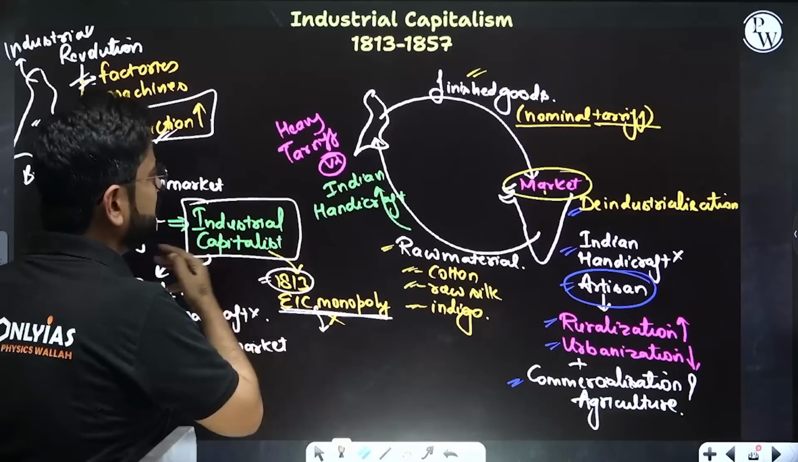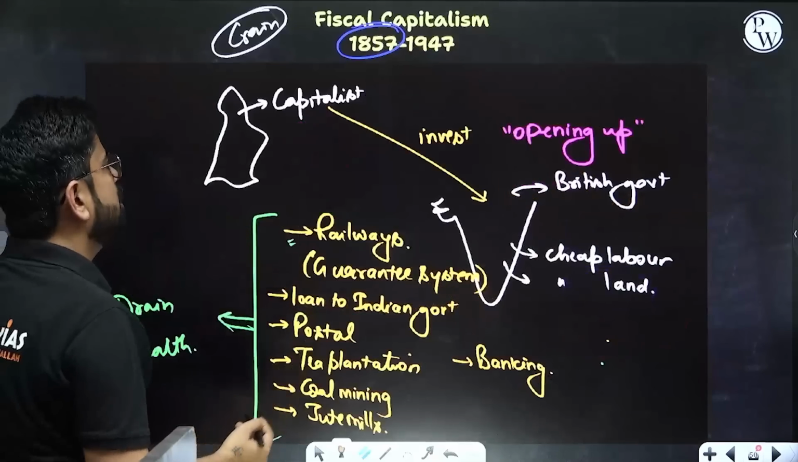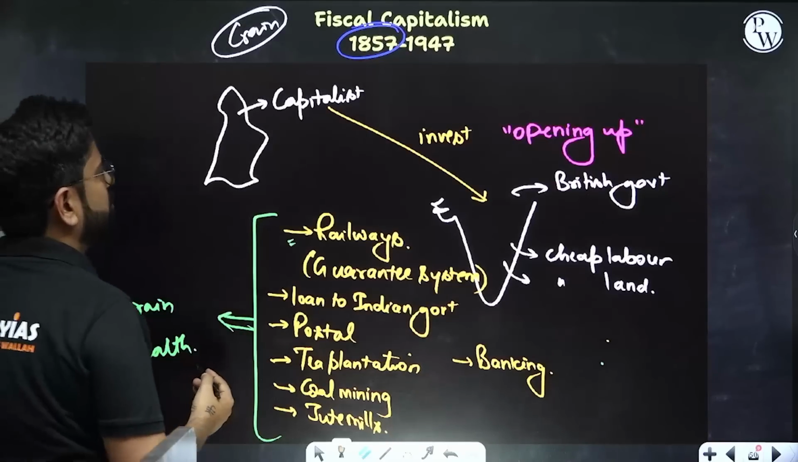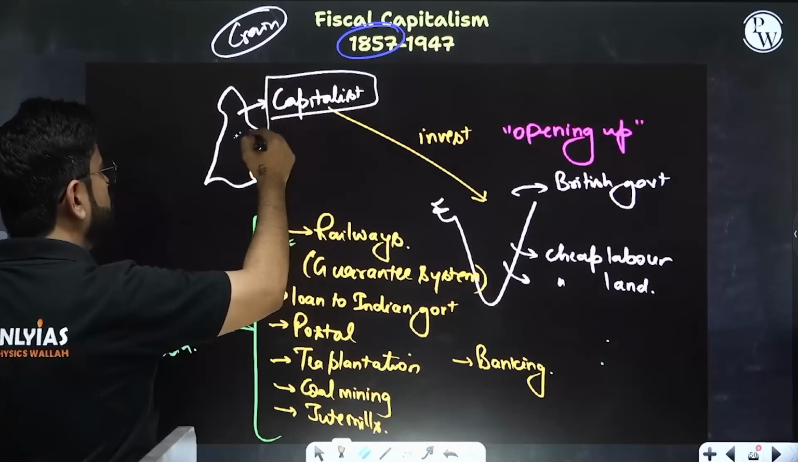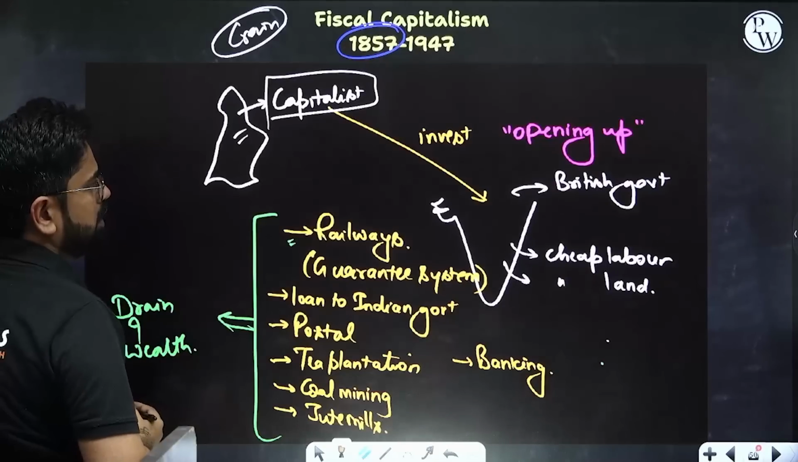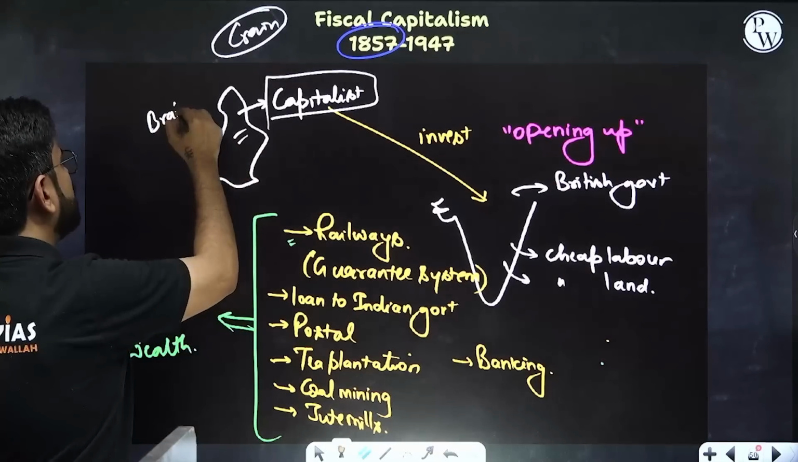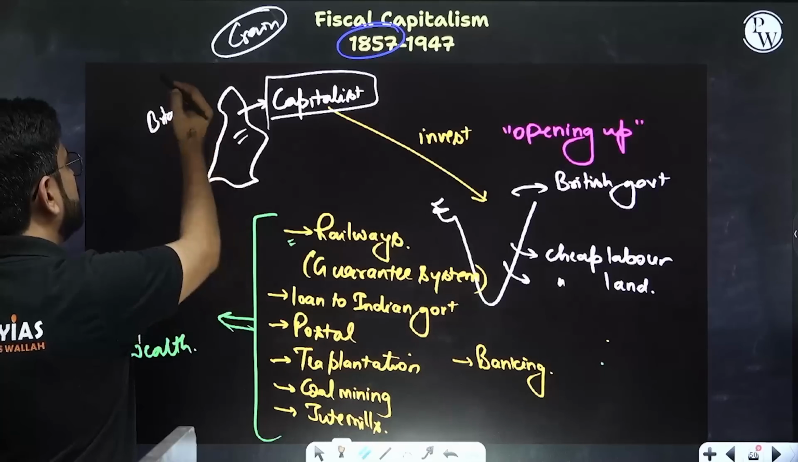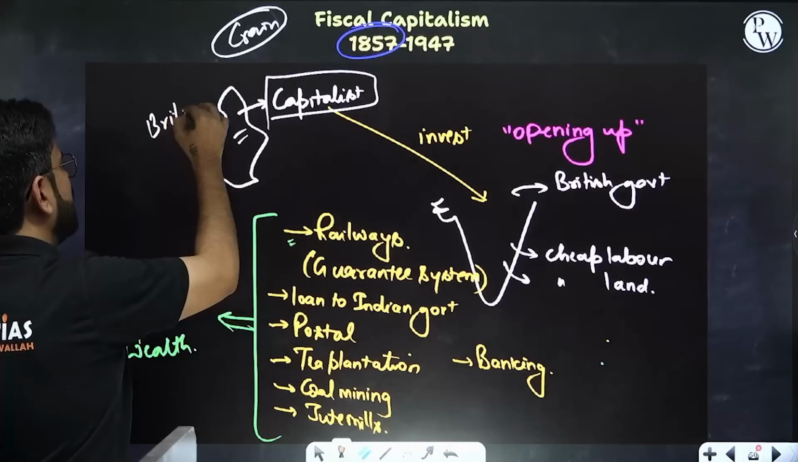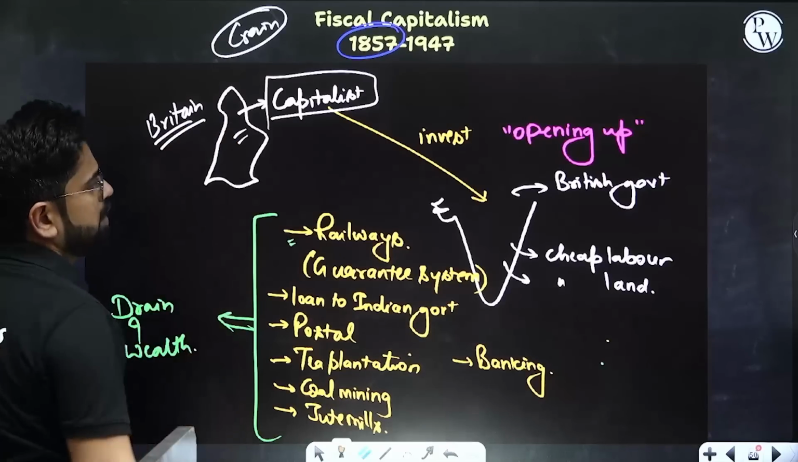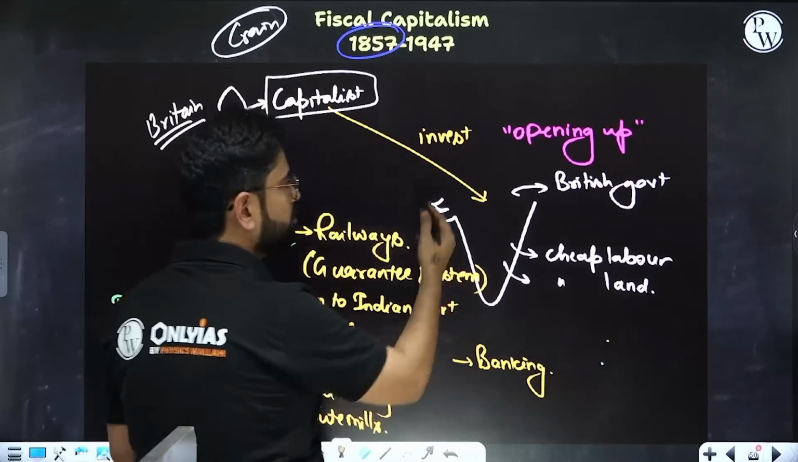So this previous thing will continue. It is not like it will not continue, but a new thing is happening from here. A lot of capitalist businessmen in Britain have accumulated a lot of wealth, and now they want some place to invest. They'll find that India is a very good place for investment.